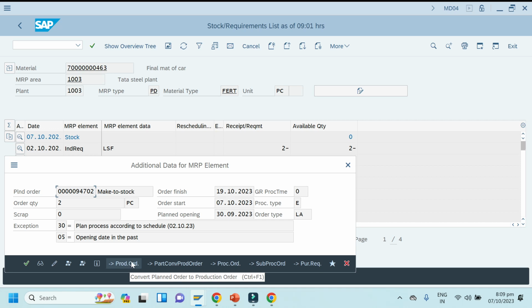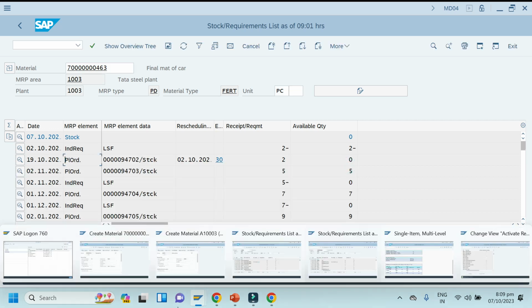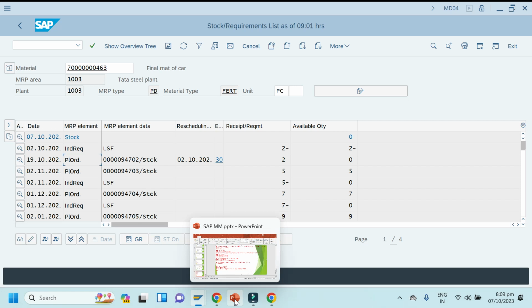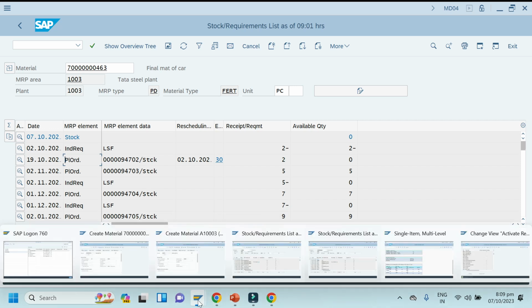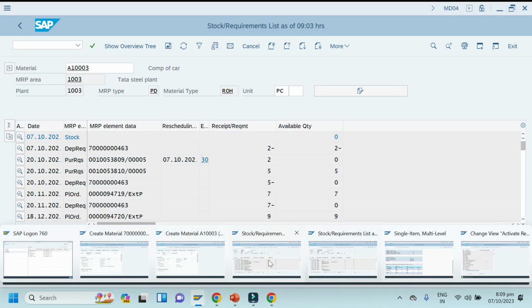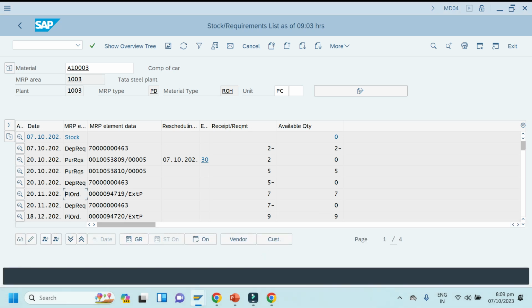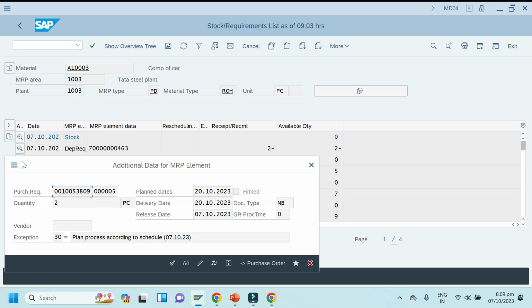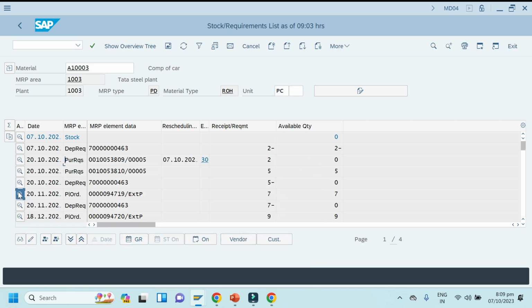Okay. In MD04, one minute. For raw material, just continue the same note. For raw material, you can see here for the current month PR is created, and for every other month only planned orders are created here. Okay, so just note it here. So you can create PO by converting from here, right? You can see the option. So okay, I will tell you the main concept.